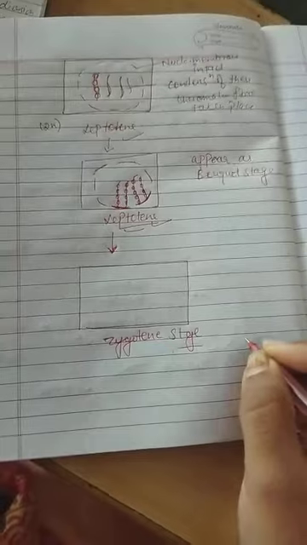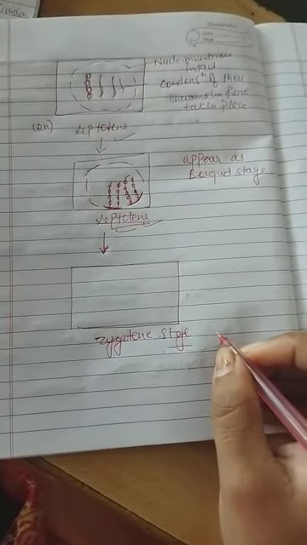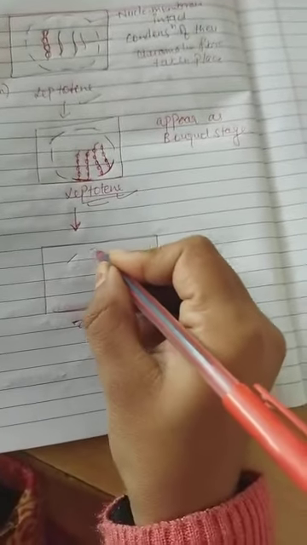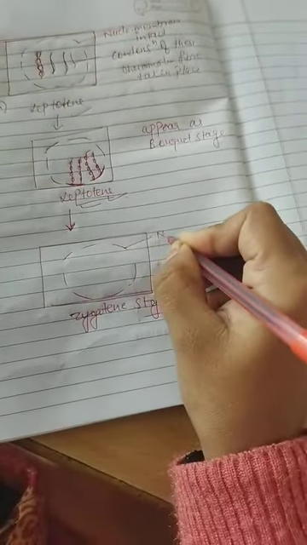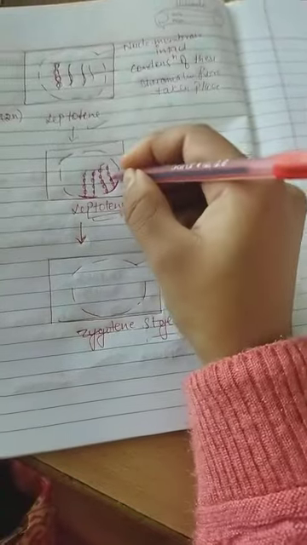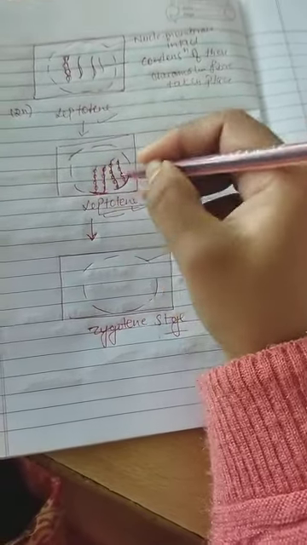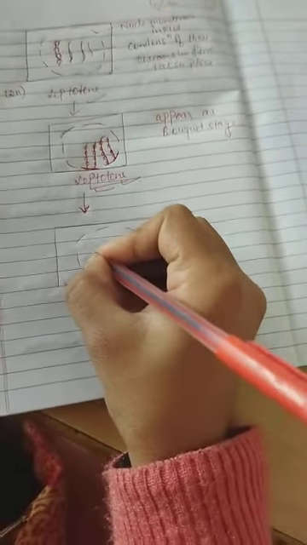So what will happen in zygotene stage? In zygotene stage, pairing of homologous chromosomes takes place. The nuclear membrane remains intact. This is the nuclear membrane, and in this zygotene stage the chromosomes start pairing, and this pairing occurs for the homologous chromosomes.